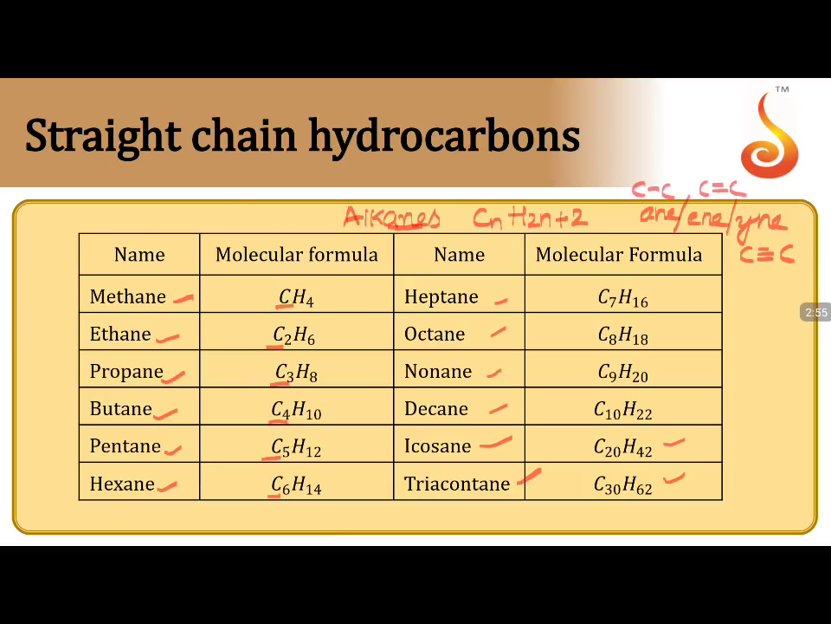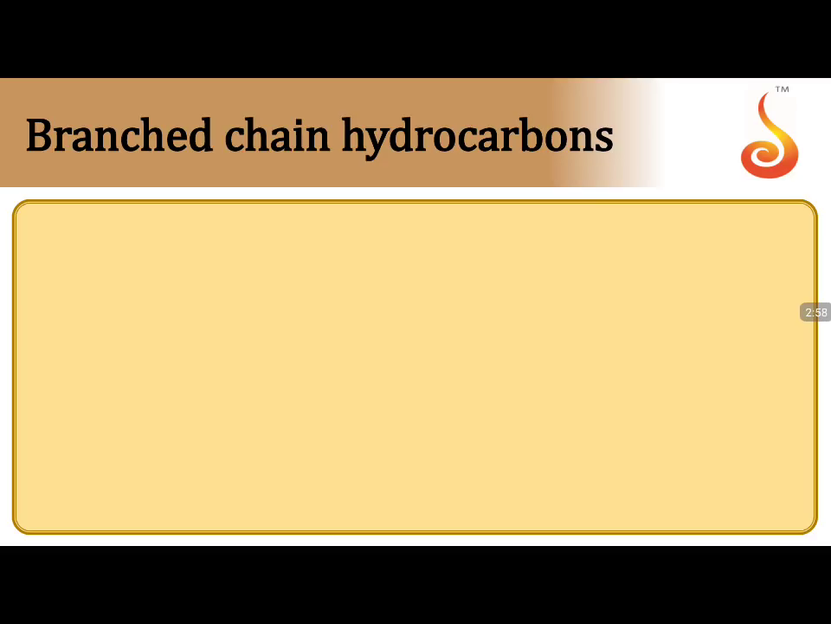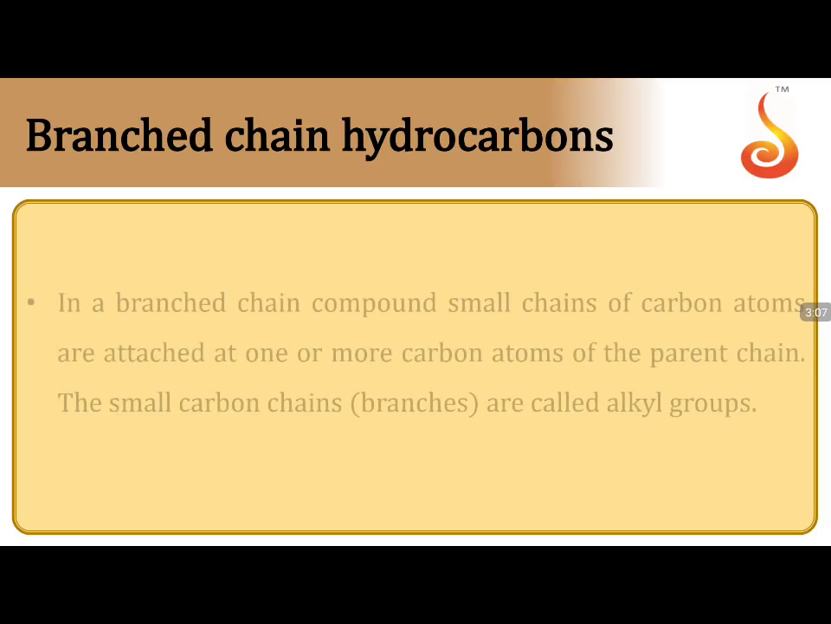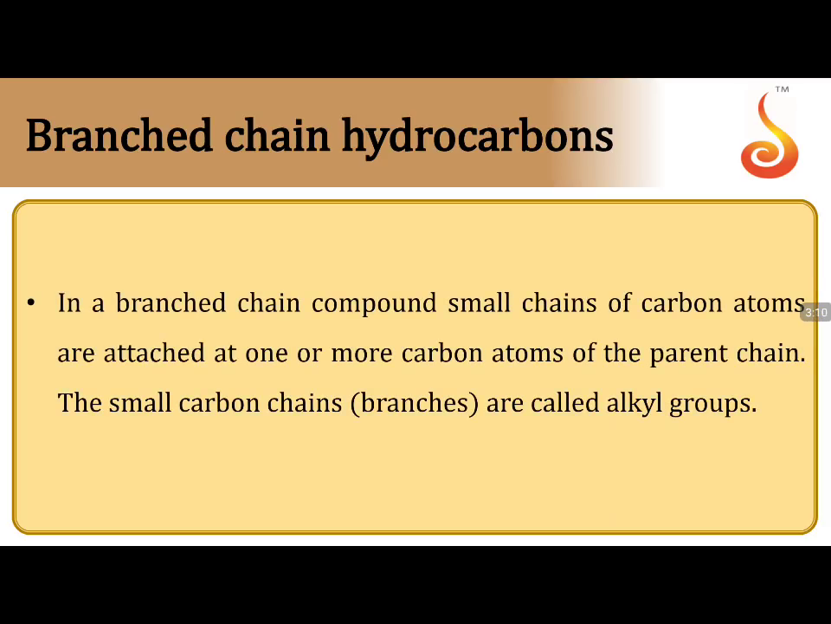Moving forward, branched chain hydrocarbons. Naming the branched chain hydrocarbons. The first thing we have to learn is how to identify the substituents attached. In branched chain compounds, small chains of carbon atoms are attached at one or more carbon atoms of a parent chain. What is a parent chain? The carbon chain which is given numbering. After the numbering is completed, the numbered carbon chain is called the parent chain.